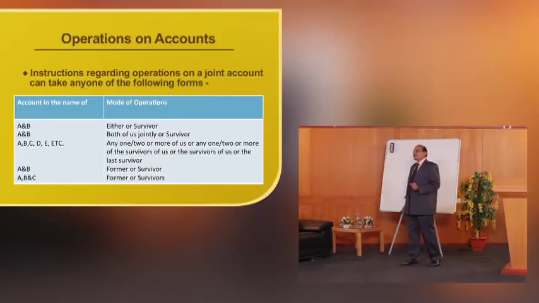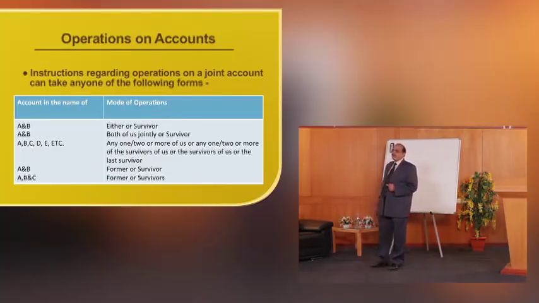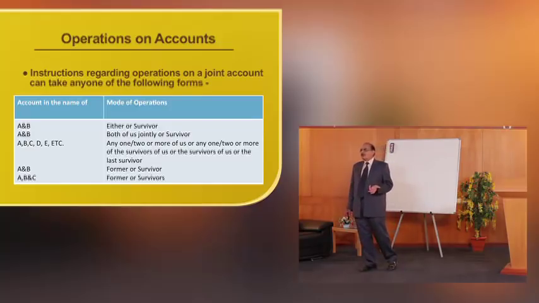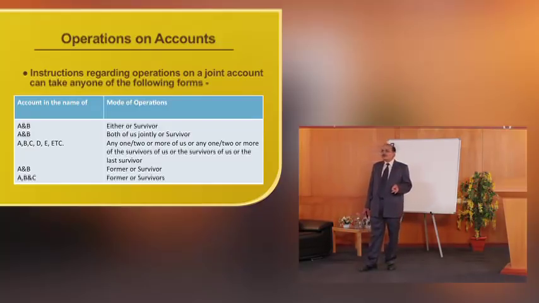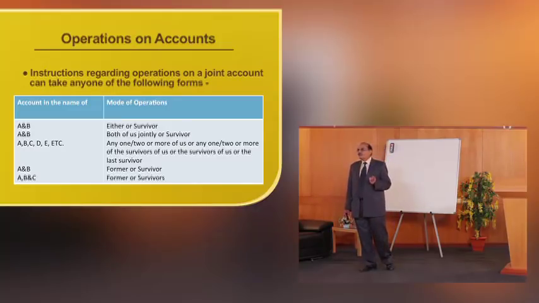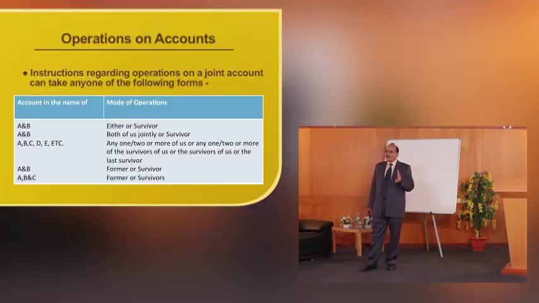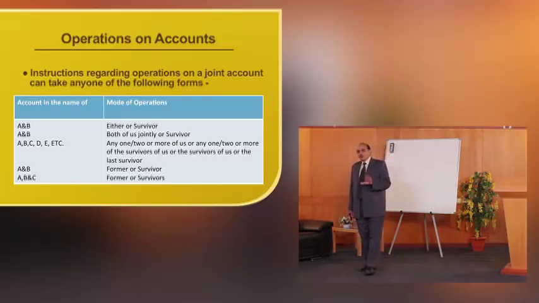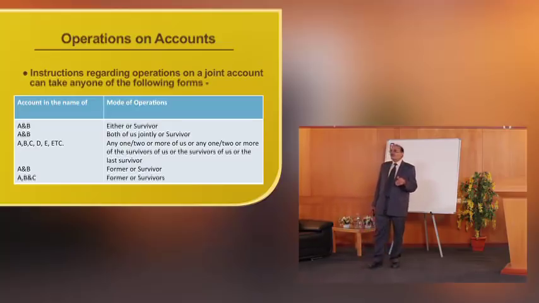Instructions regarding operations in a joint account can take any one of the following forms. If there are 2, it can be either or survivor. If there are 2 account holders, it can be jointly by both of them or survivor. And if there are more than 2, it can be anyone, 2 or more, any one of us, payable to the last survivor. So these unambiguous and clear-cut instructions should be obtained by the banker.